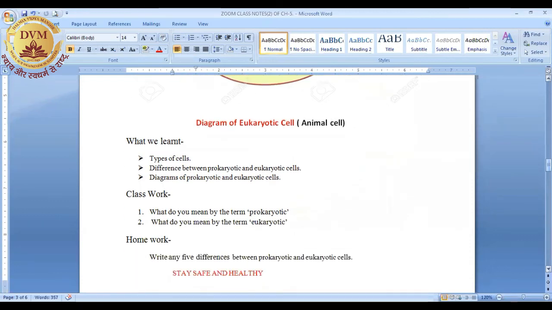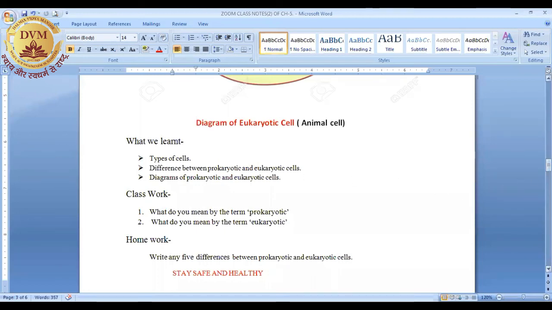So, what we learned today, we have taken a small topic. Today we have discussed the types of cells. There are two types of cells, prokaryotic and eukaryotic. We have read about the difference between prokaryotic and eukaryotic cells. You can also draw the diagrams of prokaryotic and eukaryotic cells, right?